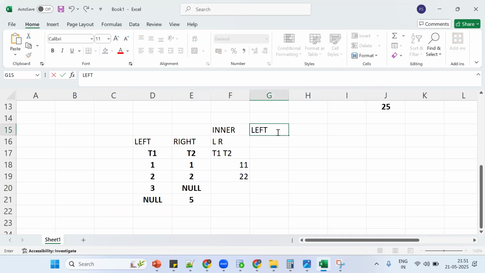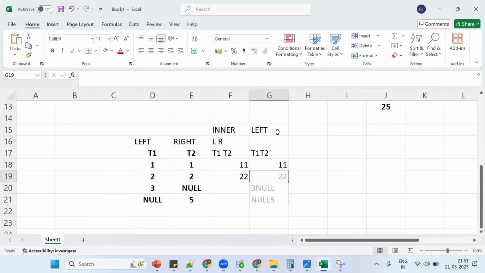So what about left join? Inner gives 1, 1, 2, 2. Tell me what the output will be: 4. Before that, what is left join?